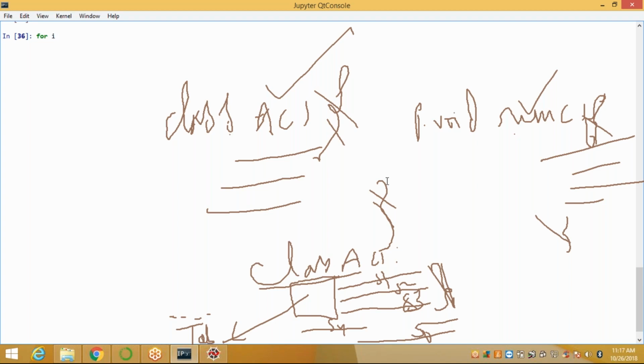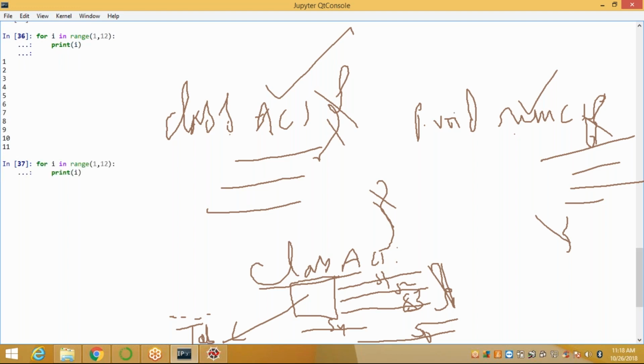For i in range, taking here the initial value and final value, colon. So it automatically takes the indentation from here to here. The cursor is blinking here. Next, print i. See here, when I enter it, it automatically prints all the values, 1 to 11.